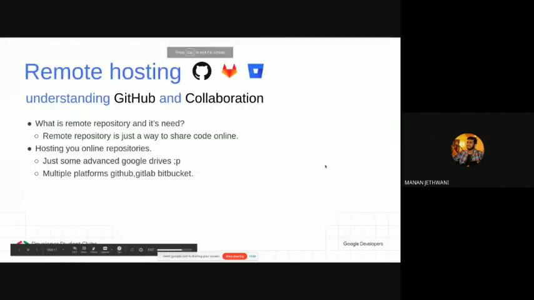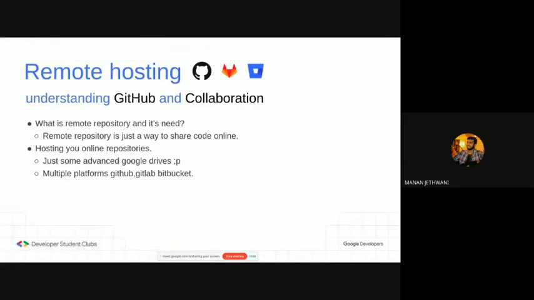Okay, so about 90% of version control related work which you do happens in the local repository. Moreover, if you are the only person working on your project, chances are you will never need to set up a remote repository. But when it comes to sharing data with your teammates or someone who is interested in your project, the best way of sharing things is a remote repository.